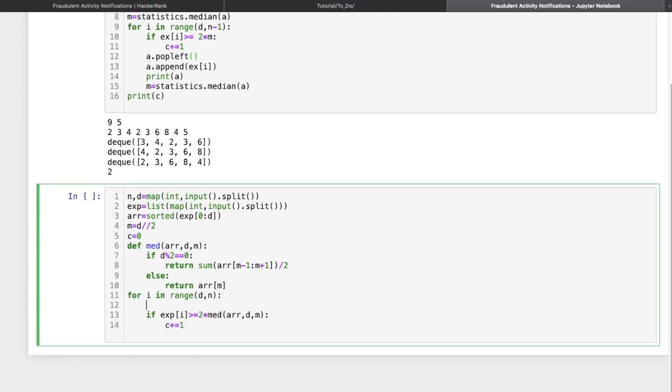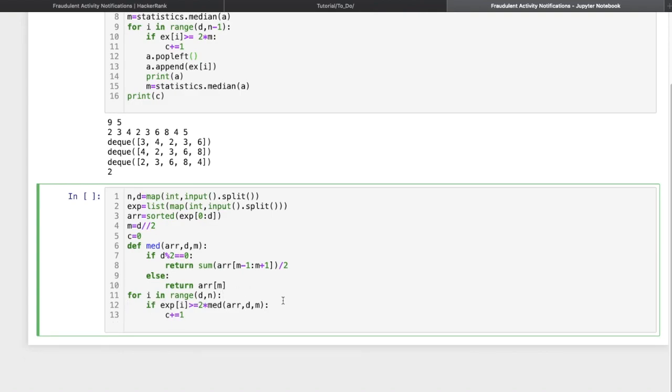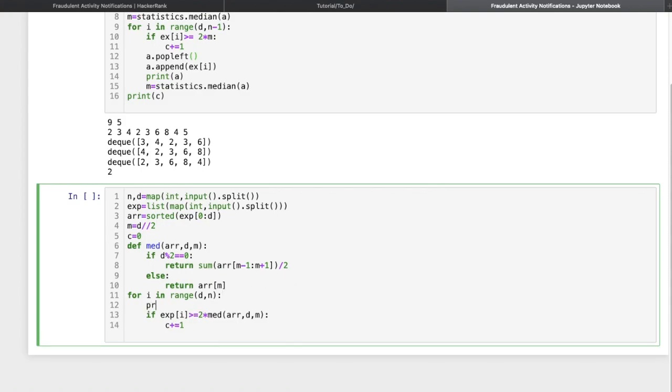So let me print here and see whether it is working fine or not, for checking purpose. Let us print here only for checking purpose.